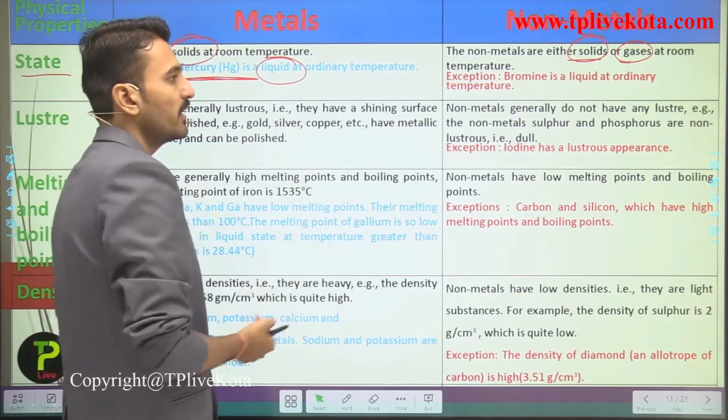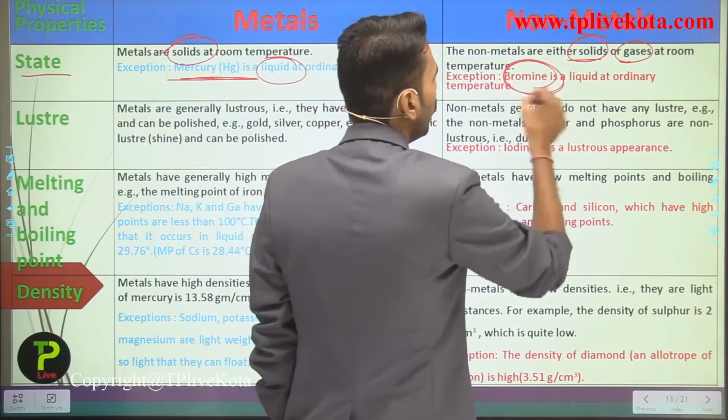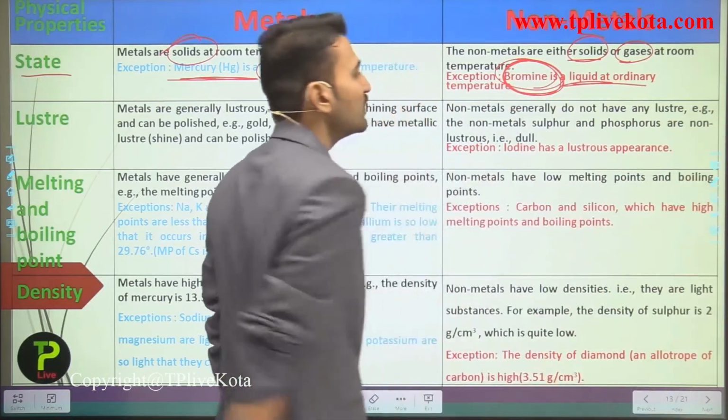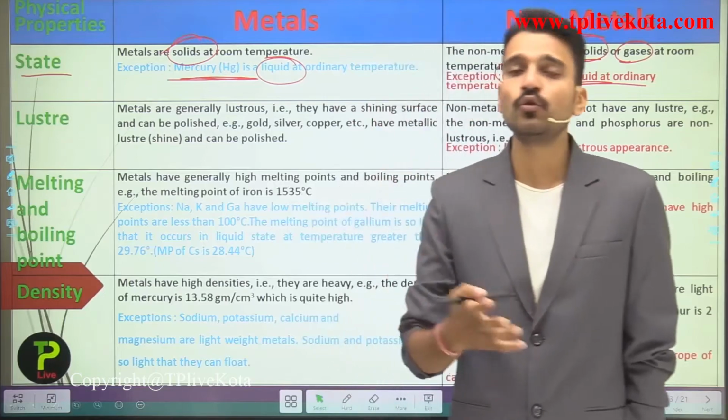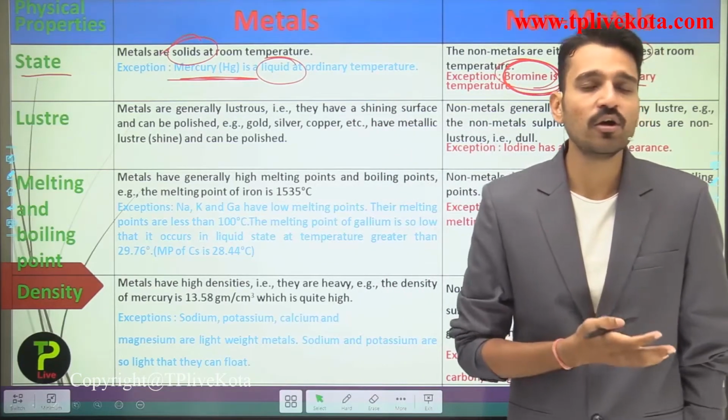Talking about the non-metals, bromine is also a non-metal, and it also exists in the liquid state. So these are some of the exceptions that you need to know. They might ask in your examinations.